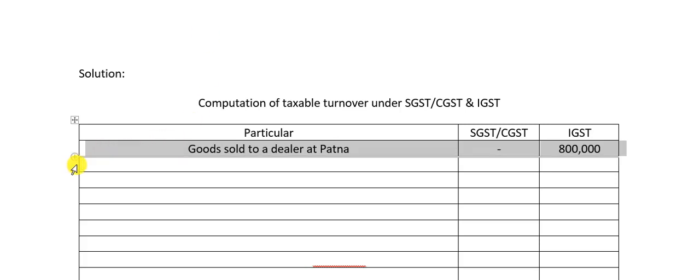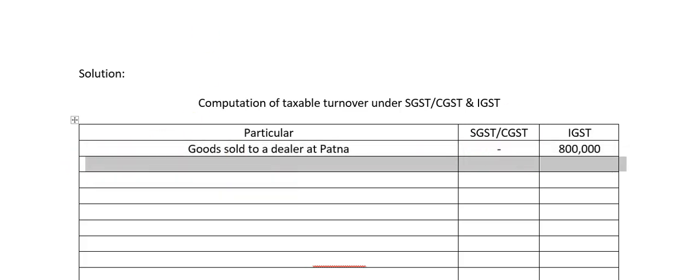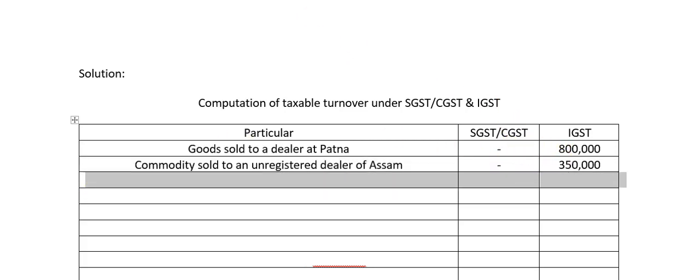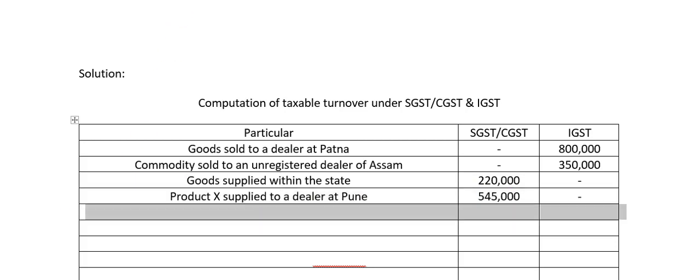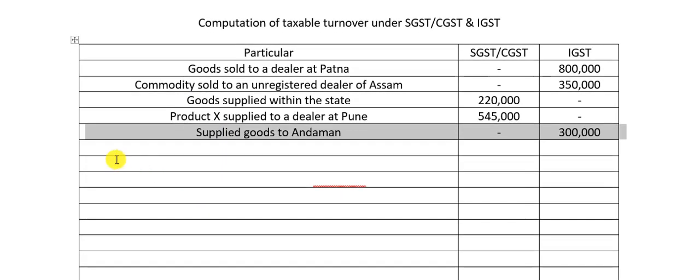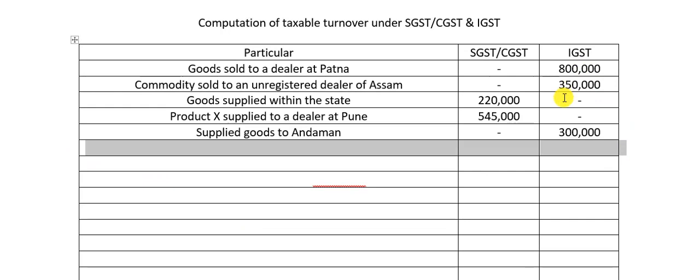Goods sold to a dealer at Patna, outside the state, IGST. So taxable turnover under IGST. Assam, outside the state, 3,50,000, once again under IGST. Goods which are supplied within the state, SGST, CGST will be applicable. So we will take it there. Dealer at Pune, so 5,45,000, again within the same state, CGST, SGST. Andaman and Nicobar, they have supplied goods, so outside the state. So we have to take this taxable turnover under IGST.